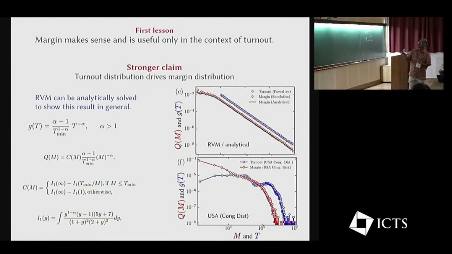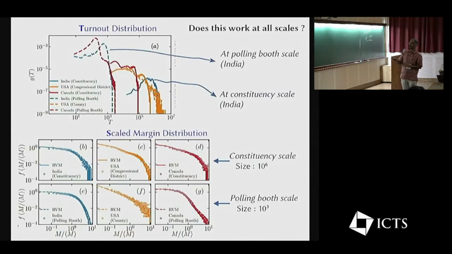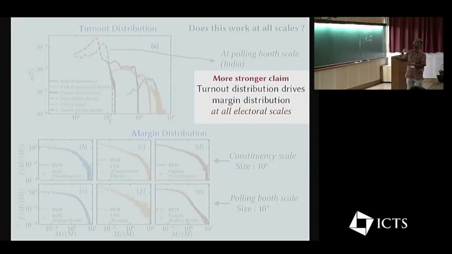And so the lesson is that you can make a claim that turnout distribution drives the margin distribution. You can actually prove that analytically as well for certain classes of turnout distributions. And it works at all the scales, meaning that you can look at it at polling booth level, at constituency level, at say assembly constituency level, at Lok Sabha constituency level. These represent different scales of elections. And again, all this works perfectly well.